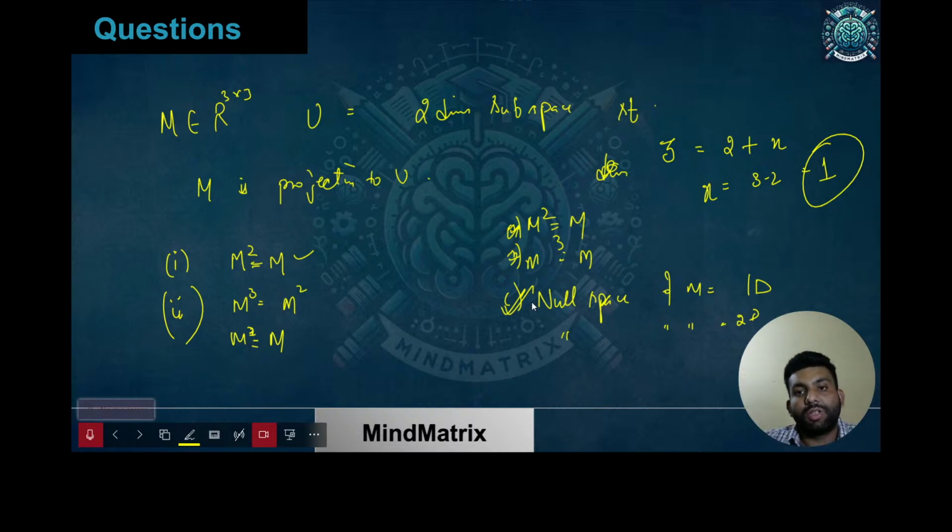So the total dimension is equal to the rank of my matrix plus its null space. The rank was 2 because it was a projection matrix projecting in 2 dimensions. Then the null space of my M is going to be 1 as mentioned. So A, B, C, all of these points were correct.